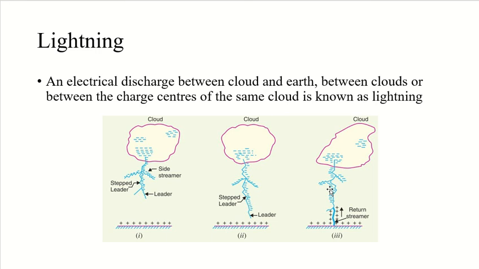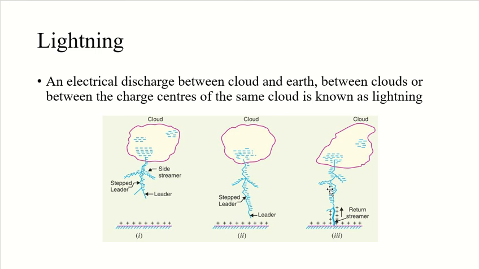Each separate stroke starts as a downward leader from the cloud, and it has been found that 87% of the lightning strokes result from negatively charged clouds, and only 30% originate from positively charged clouds. So most of the time lightning strokes are produced by negatively charged clouds.